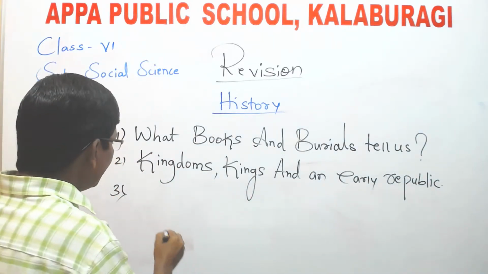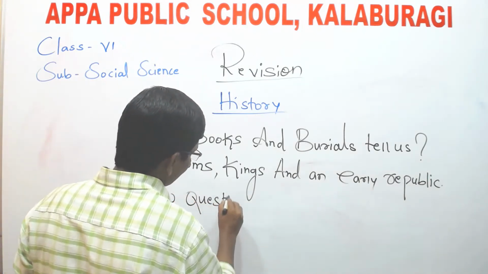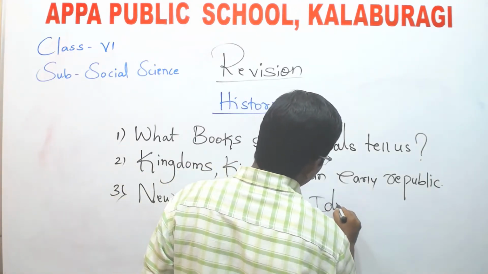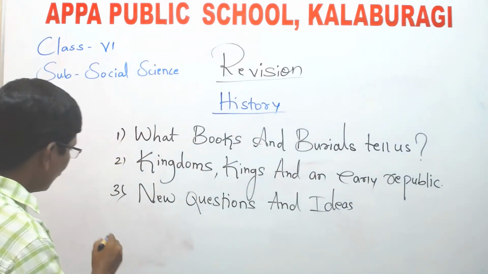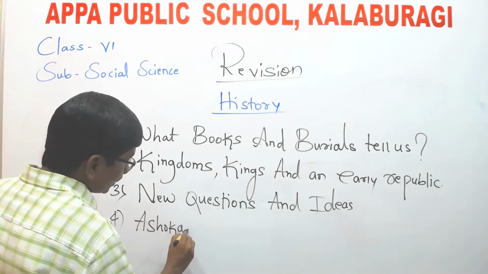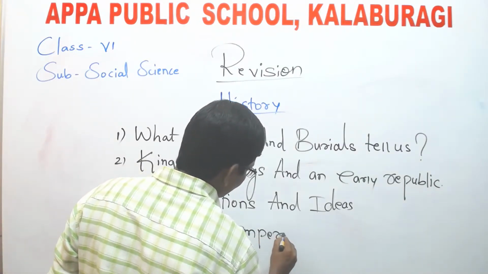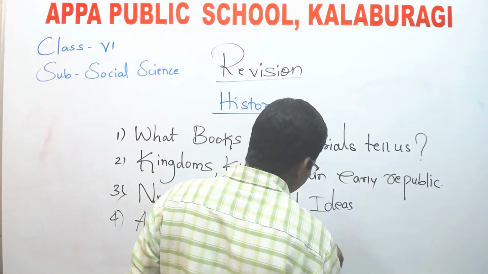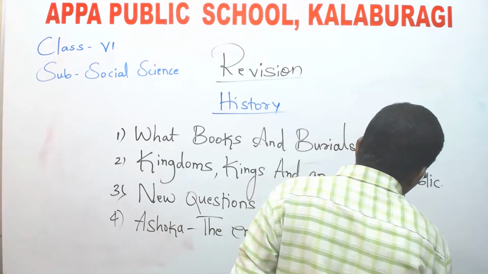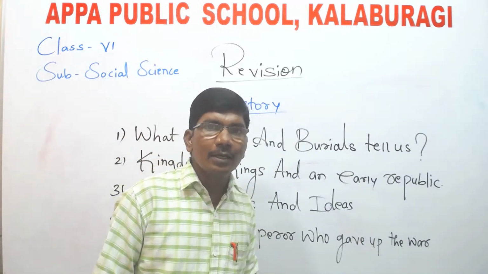Third one, New Questions and Ideas. Fourth one, Ashoka, the Emperor Who Gave Up War. These are the 4 chapters from the history part.